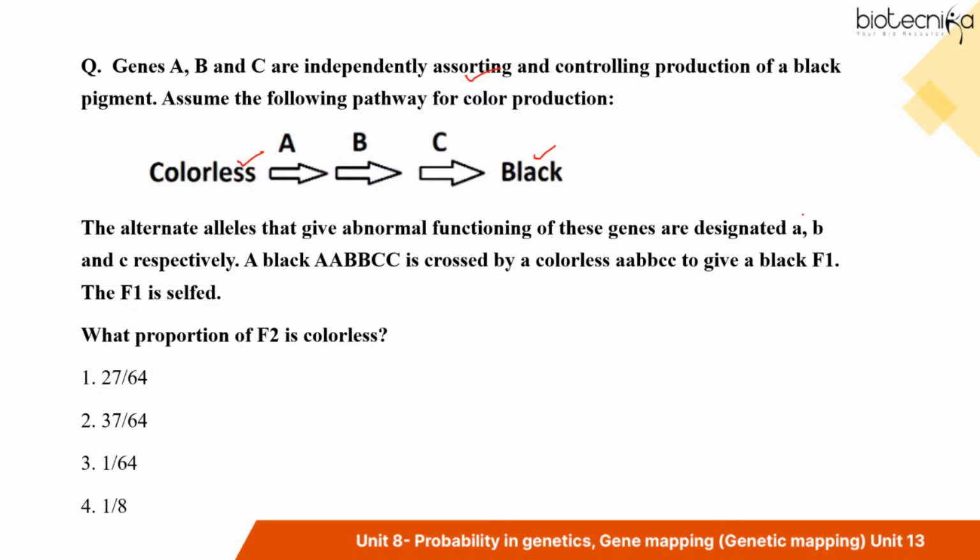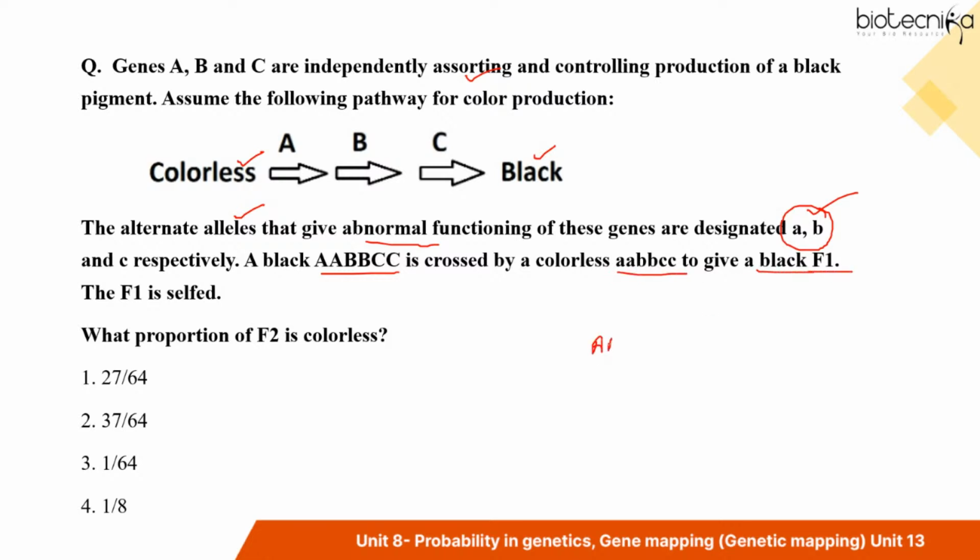Alternate alleles are also there, which are represented with lowercase letters. A, B, and C are the normal alleles, and the alternate alleles, which are responsible for abnormal functioning, or you can say the mutant alleles, are designated by lowercase a, b, and c. So the question is, when the black is crossed with the colorless, the F1 generation is all black.